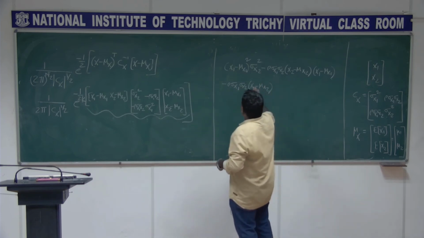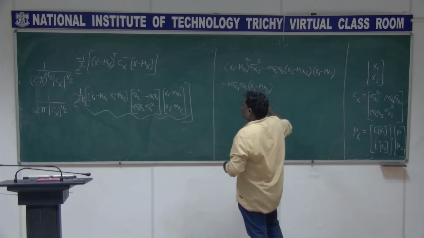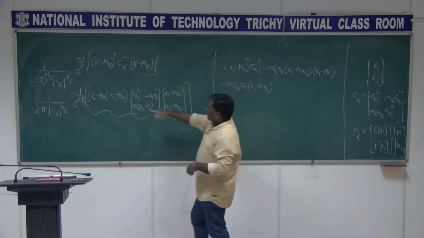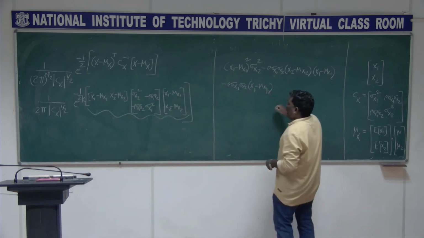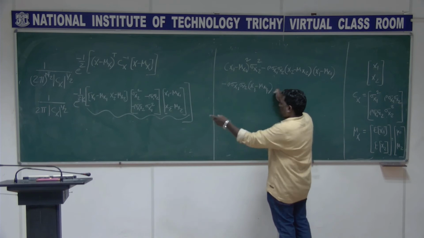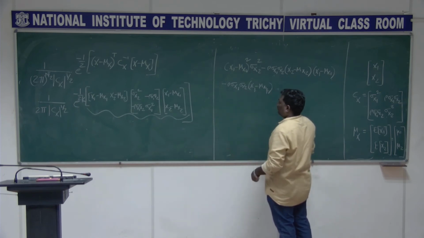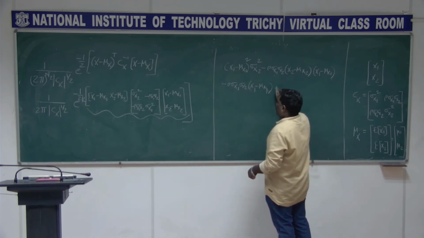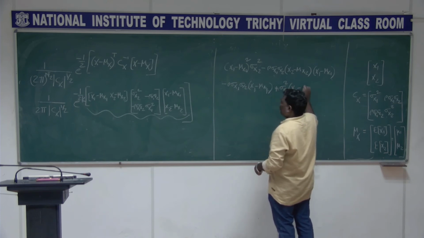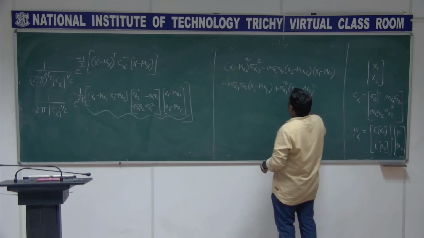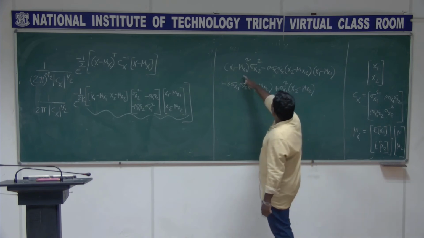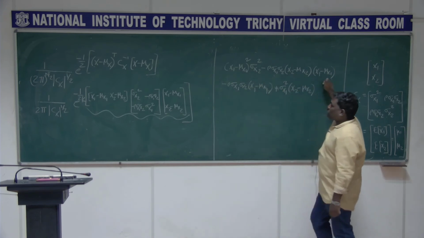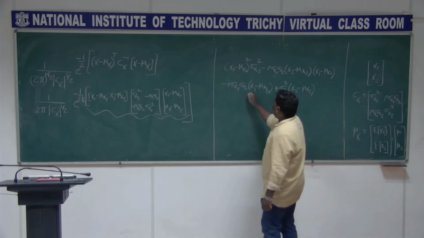This is x1 minus mu x1, the second column. I am doing this with this, right? Plus sigma x1 square into x2 minus mu x2, and the whole thing is multiplied with x1 minus mu x1 here, and with x2 minus mu x2 there.